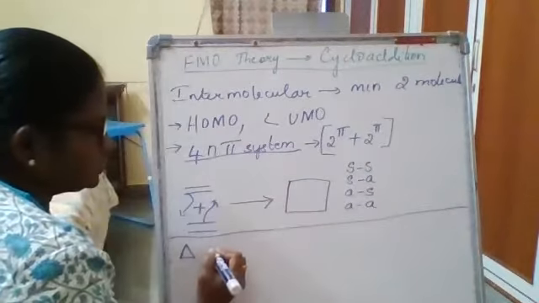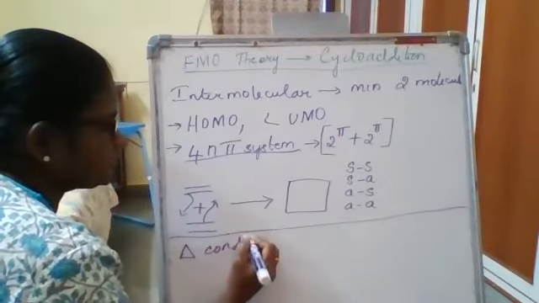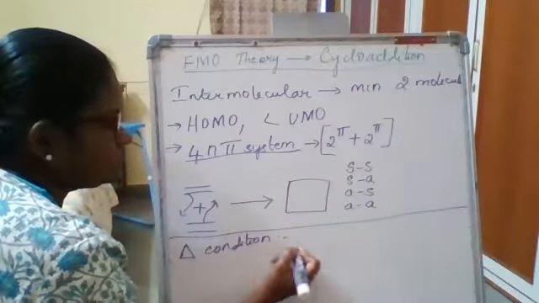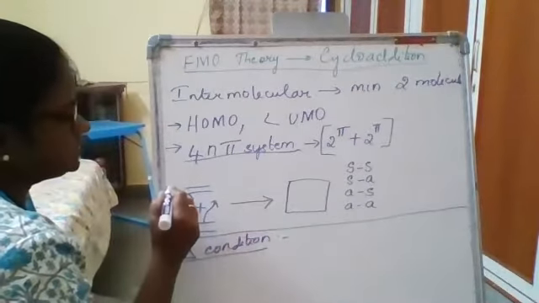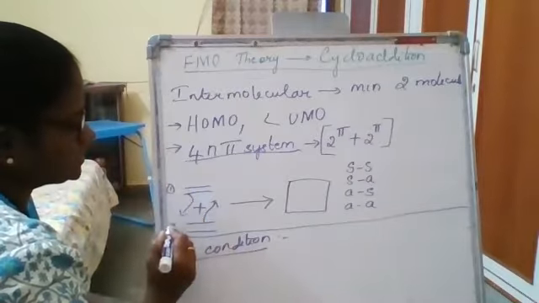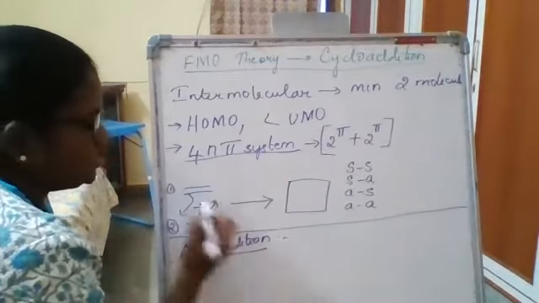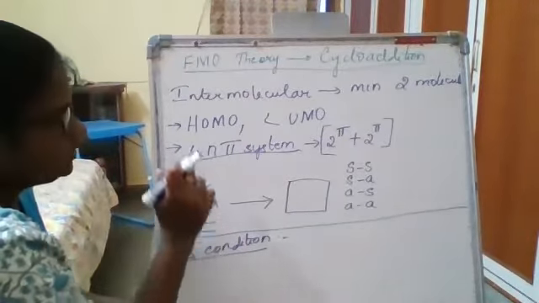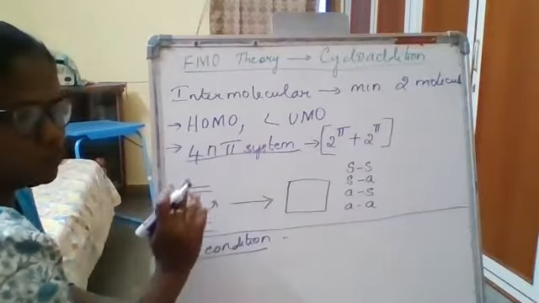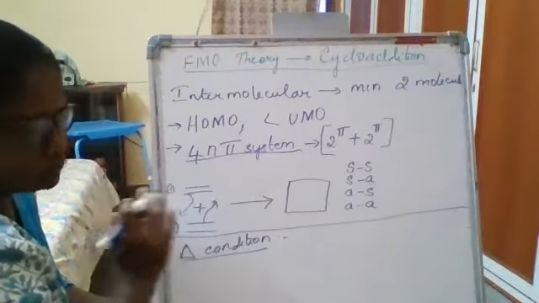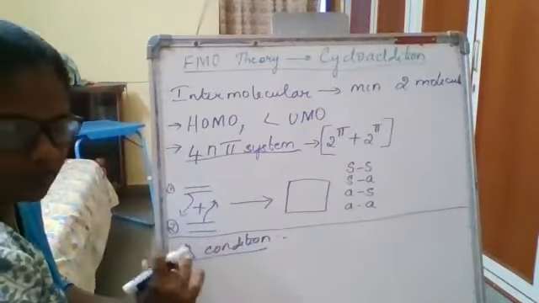Under the thermal condition, to each of the reacting partners, this is the first reacting partner, this is the second reacting partner, you need to consider either the HOMO or the LUMO level, but never both of them should be the same for both the reacting partners.